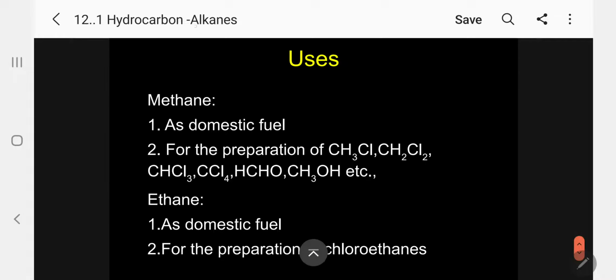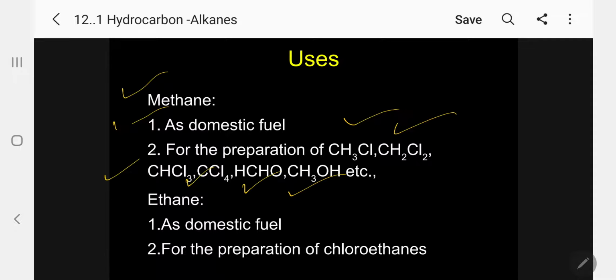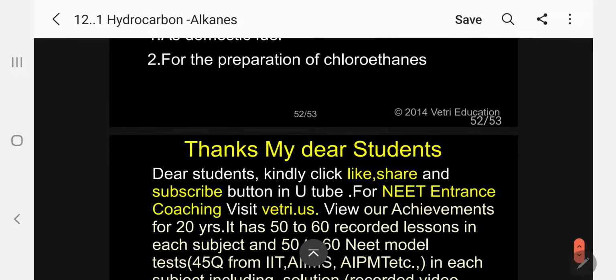Coming to the uses. Methane, the first member, is used as a domestic fuel and also for the preparation of methyl chloride, methylene chloride, chloroform, carbon tetrachloride, formaldehyde, methanol, etc. Coming to the second member, ethane, it is used as a domestic fuel and for the preparation of chloroethane, etc. Normally, the higher members, n-butane, isobutane, etc., are nothing but the Indane gas we use for domestic purposes in houses. Kindly follow. These are the uses.